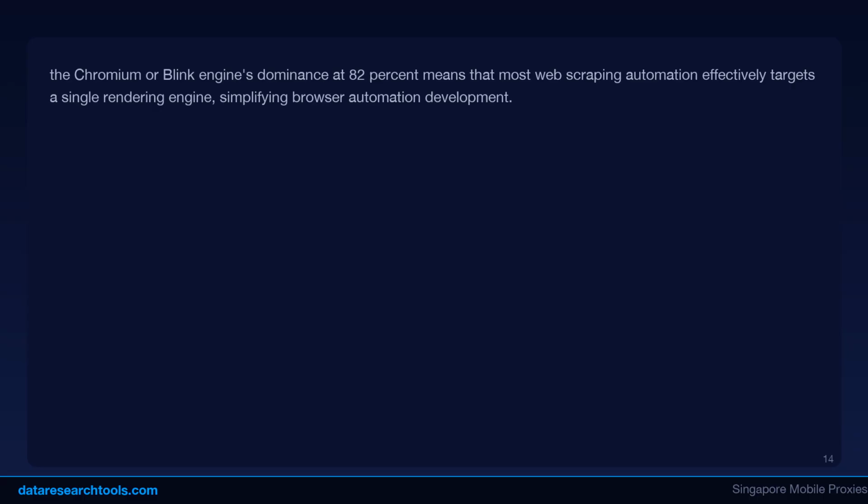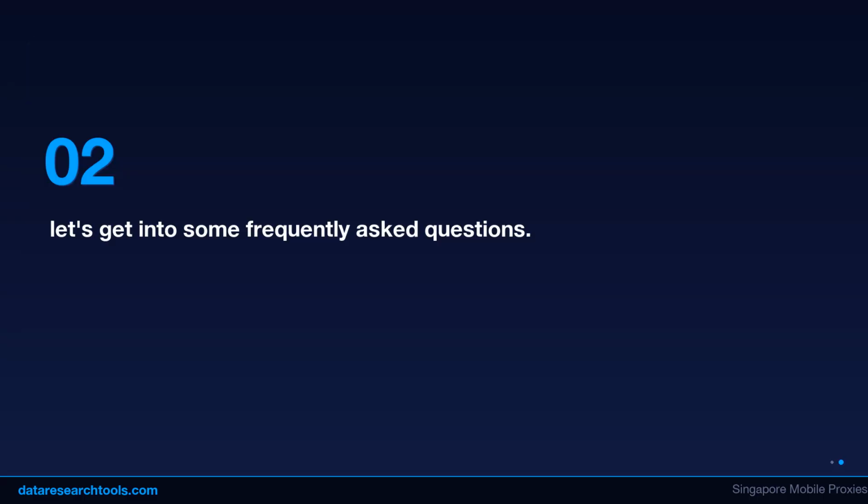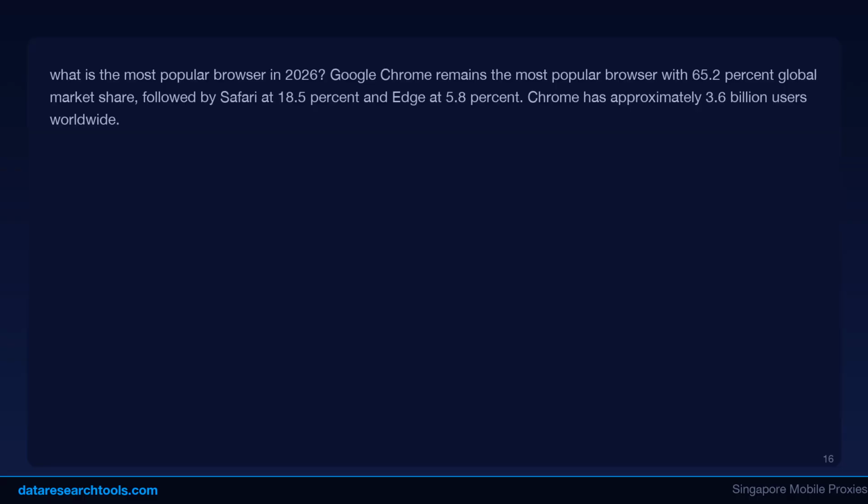Privacy-focused browsers are growing. Brave and Firefox with enhanced tracking protection are gaining users who prioritize privacy. These browsers block more trackers by default, which affects how websites detect and interact with visitors. Mobile first is accelerating. Mobile browsing now accounts for over 60% of global web traffic. Scrapers need to handle mobile-optimized sites and consider mobile user agents in their rotation.